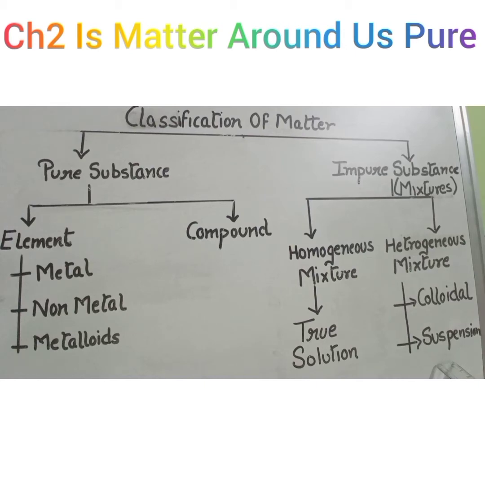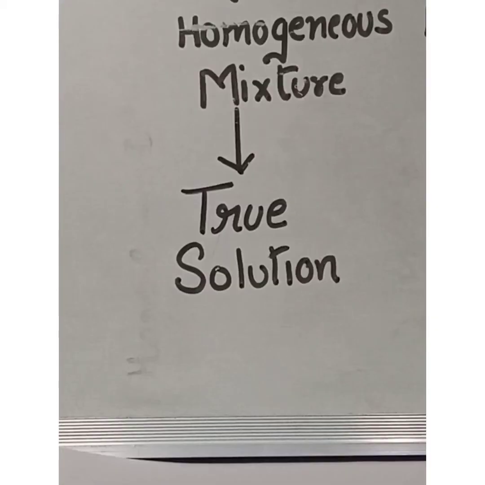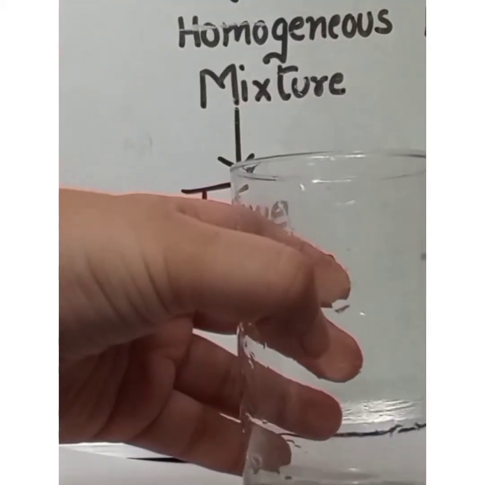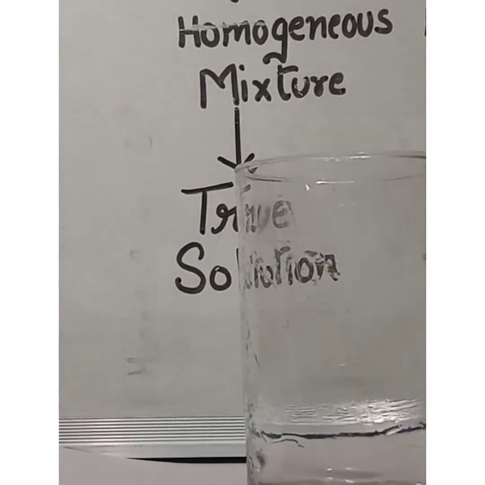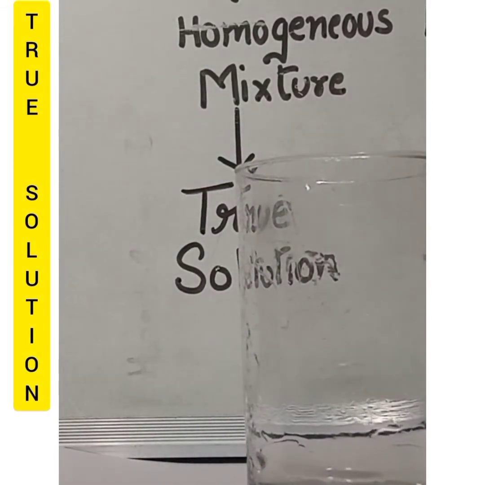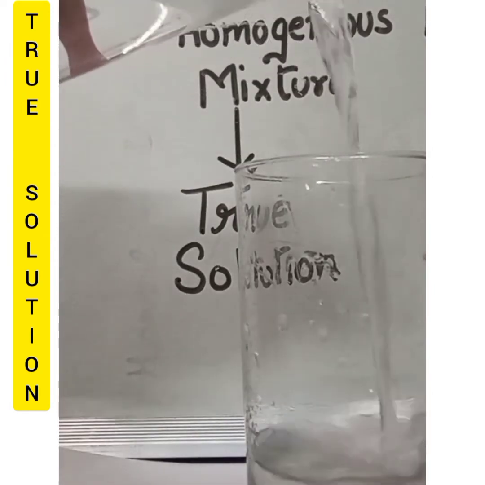So let us discuss the difference between true solution, colloidal solution and suspension through an activity. Let us prepare a true solution. A true solution is a homogeneous mixture. In a beaker, add 100 ml of water.